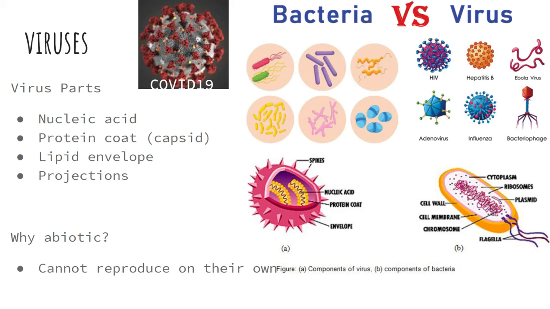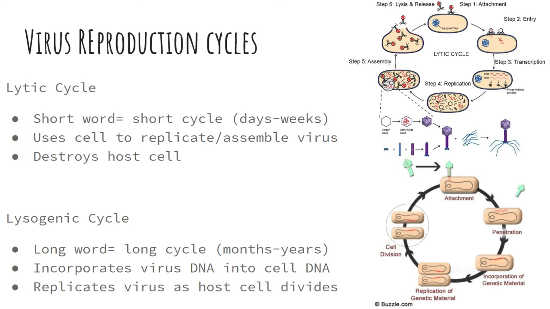As we've seen with the flu, coronavirus, and other viruses, they can adapt and change, but they cannot do this without living cells. They must inject their genetic material into a cell in order to reproduce. In order for viruses to replicate, they must first attach themselves to a living cell and inject their genetic material into the cell. Viruses have 2 different reproduction cycles.